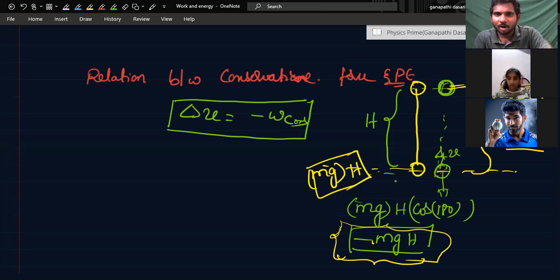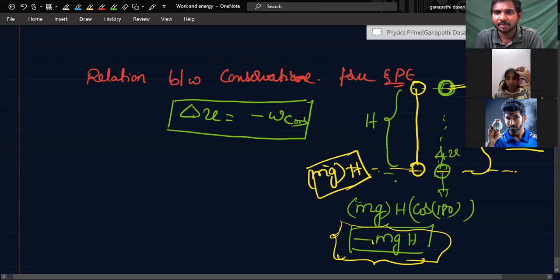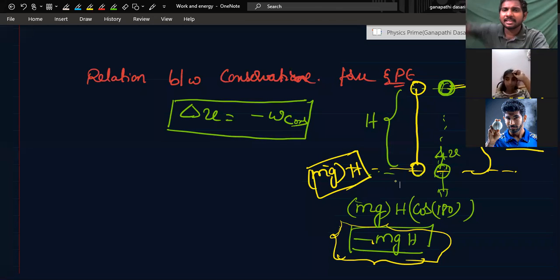I'll try to simplify it more. If you're giving energy to the system, that means you are taking from your tank. That means if you're doing positive work, potential energy will decrease. If the force is doing negative work, potential energy will increase. You're taking energy from the system, you'll store it in potential energy.